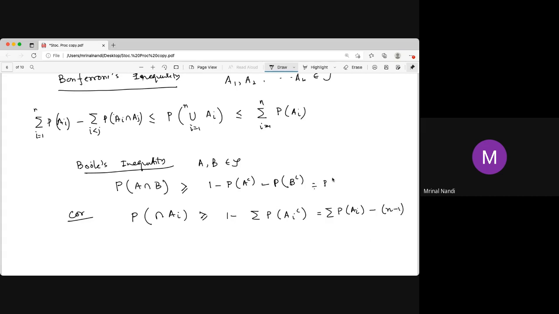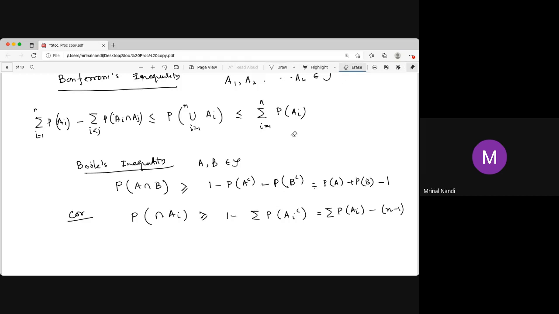You can write this for two events as probability of A plus probability of B minus 1. You can prove it by induction.